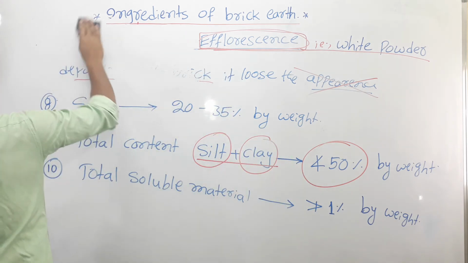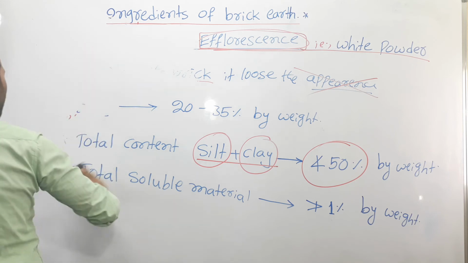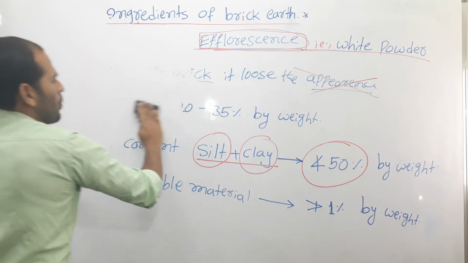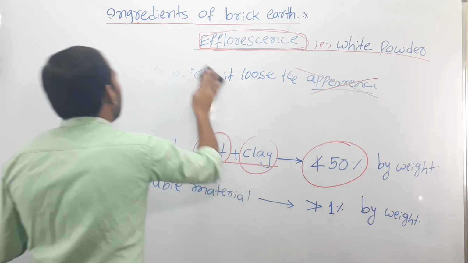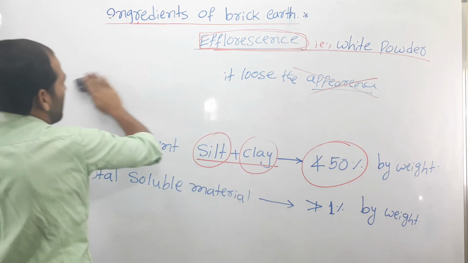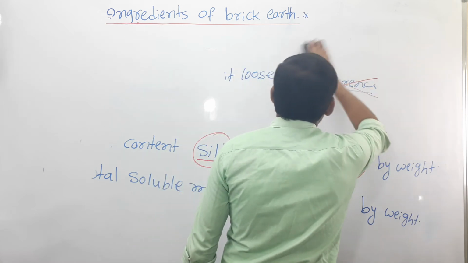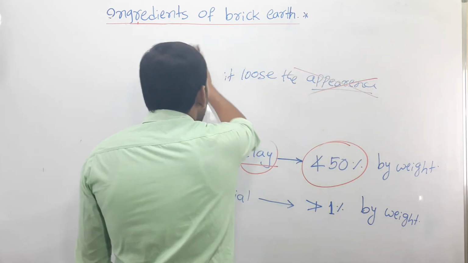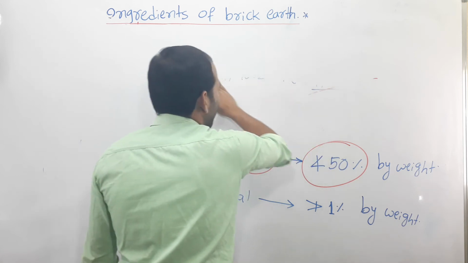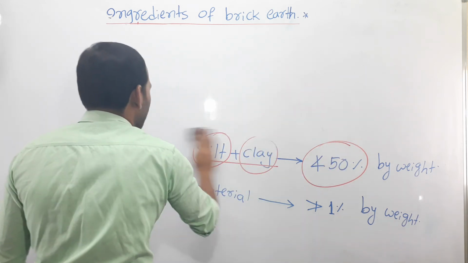Next, sometimes the examiner asks a question like this: which one of the following is a harmful ingredient? And sometimes the examiner asks like this also: which one of the following is not a harmful ingredient, right?